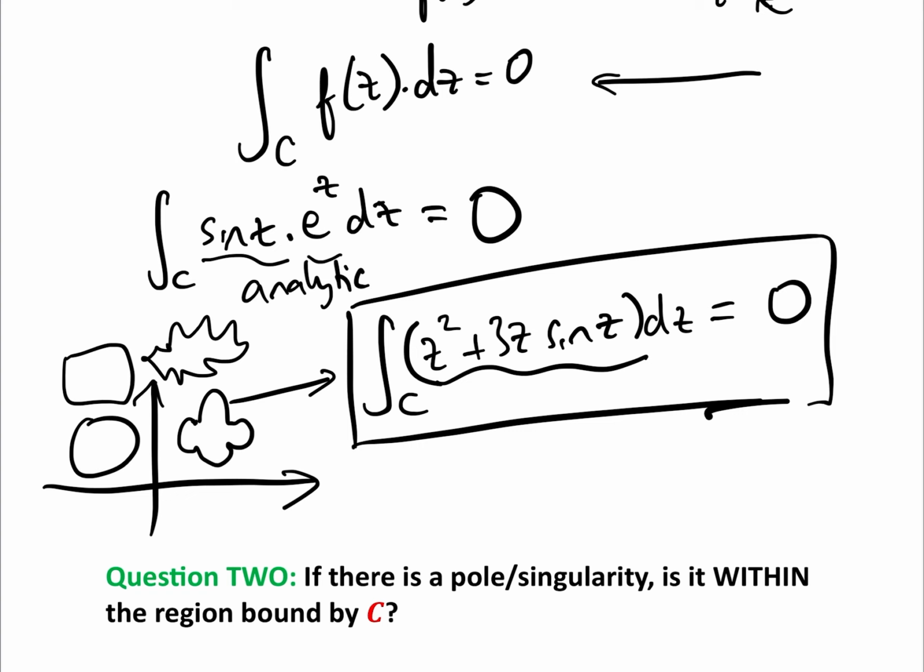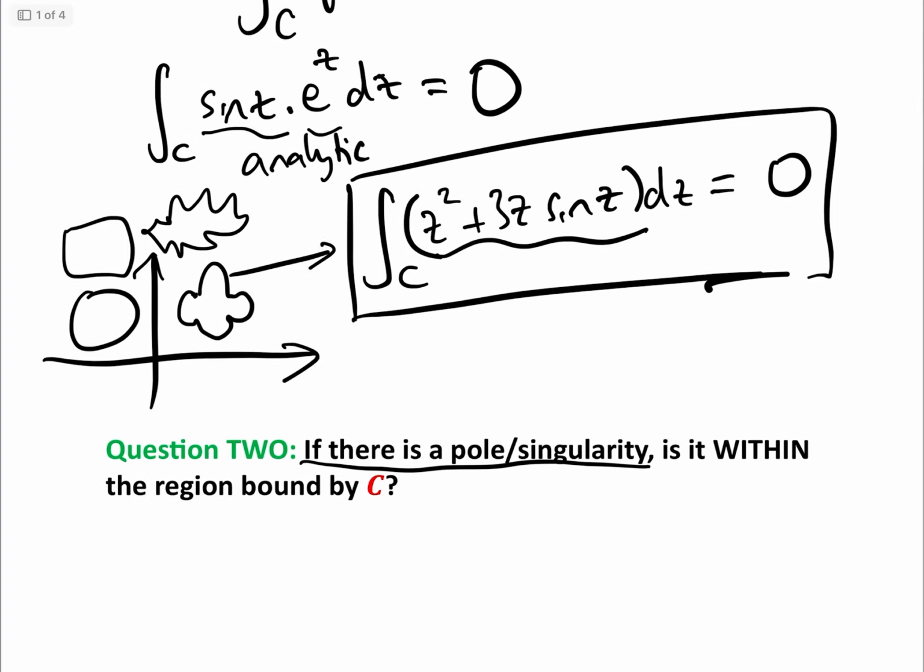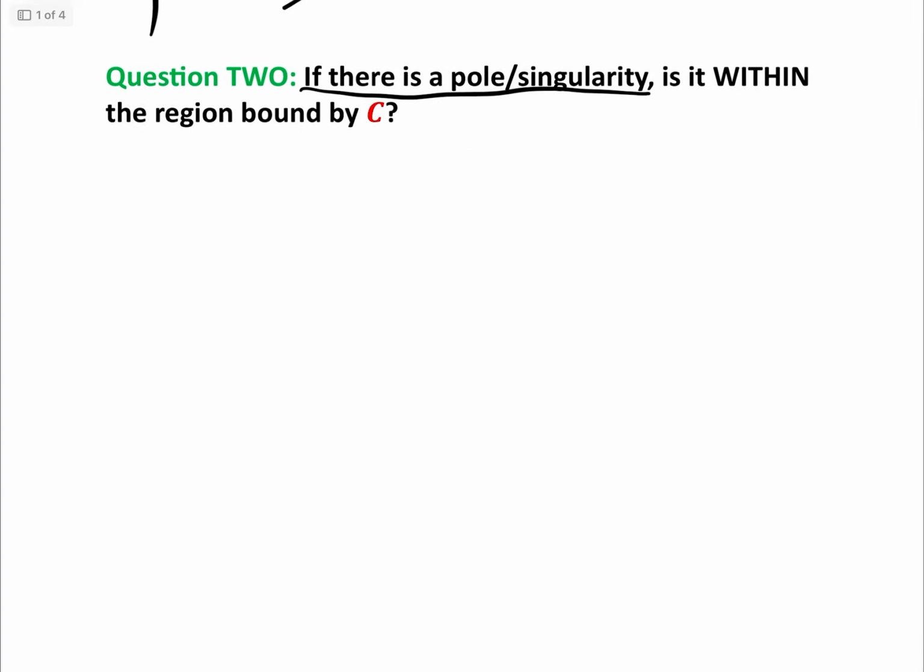Easy. Right, now question 2, and this is where it starts to get a little bit more complicated. Question 2: if there is a pole or singularity, is it within the region bounded by C? This is important, because if there is a pole or singularity, but it's not within the region, then question 2 types are just as easy as question 1.